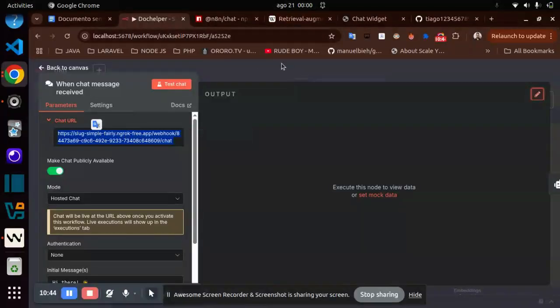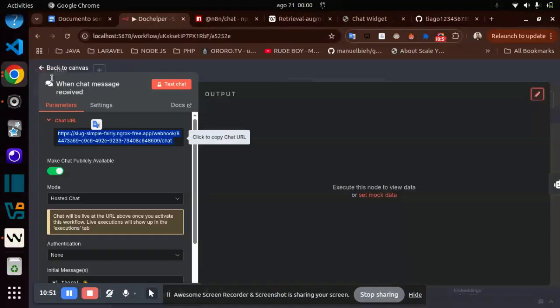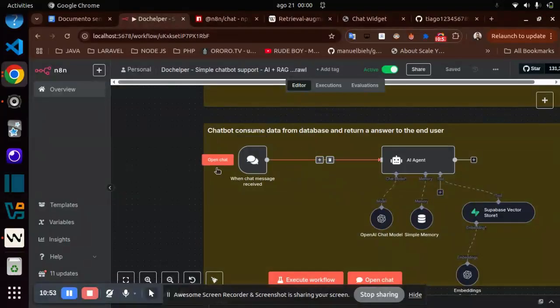My HTML, after I click here to send the message, sends a request to this link here. So this link here sends the content to my AI agent, which is a component that has an LLM model, in this case a chat model from OpenAI. I have a memory to store the history of the messages I exchange with the chatbot.